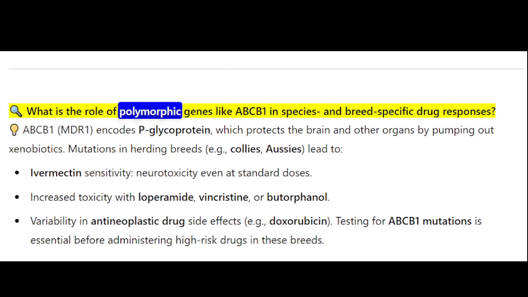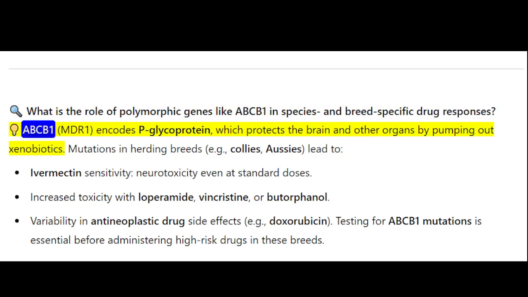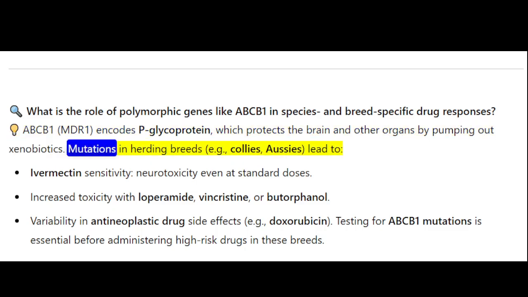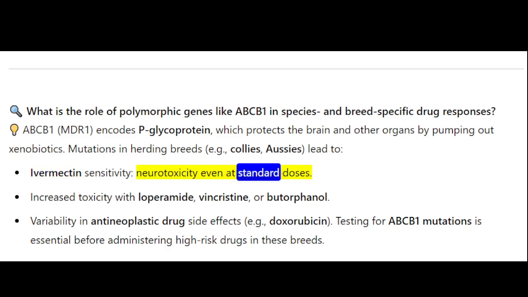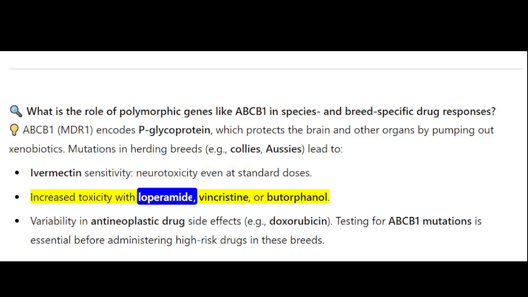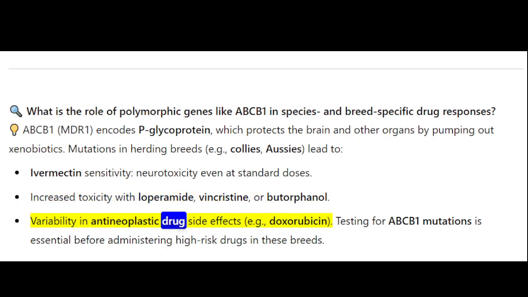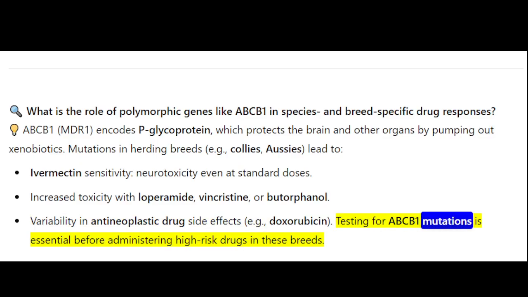What is the role of polymorphic genes like ABCB1 in species and breed-specific drug responses? ABCB1, MDR1, encodes P-glycoprotein, which protects the brain and other organs by pumping out xenobiotics. Mutations in herding breeds, for example collies and Aussies, lead to ivermectin sensitivity, neurotoxicity even at standard doses, increased toxicity with loperamide, vincristine, or butorphanol, and variability in antineoplastic drug side effects, for example doxorubicin. Testing for ABCB1 mutations is essential before administering high-risk drugs in these breeds.